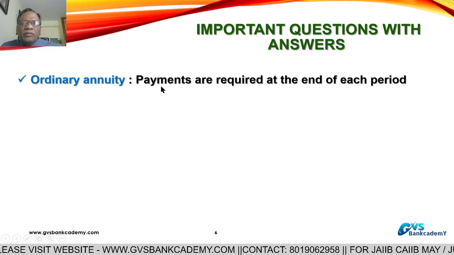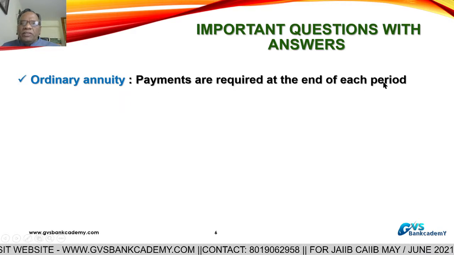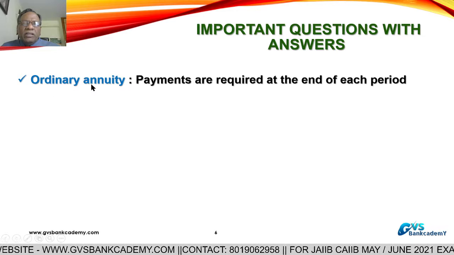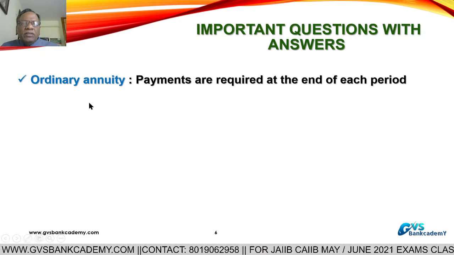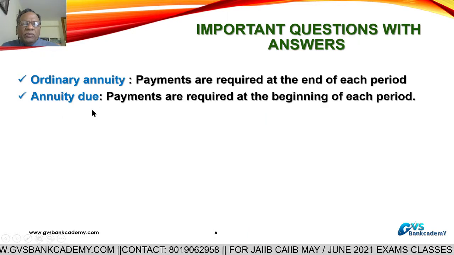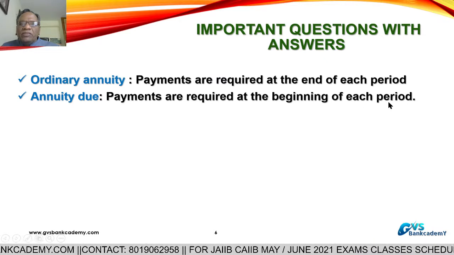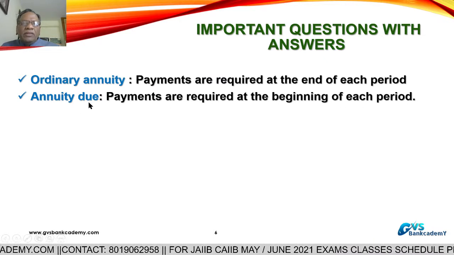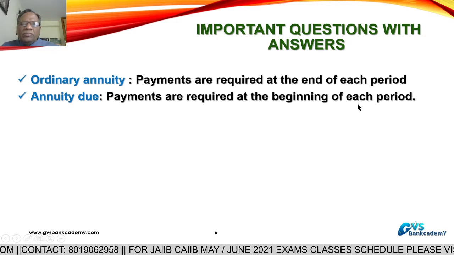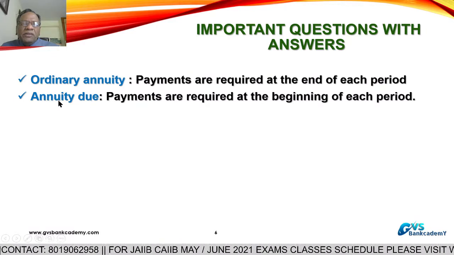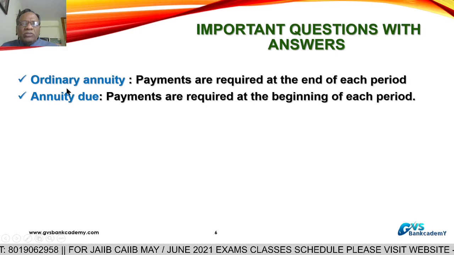Ordinary annuity means the coupon payments are required at the end of the period, each year. That is called ordinary annuity. Annuity due means payments are required at the beginning of each period, each year or each month. That is called annuity due. These questions they ask compulsorily, one or two questions.